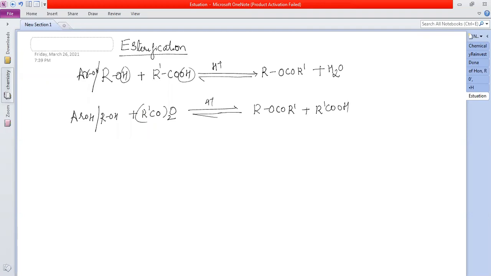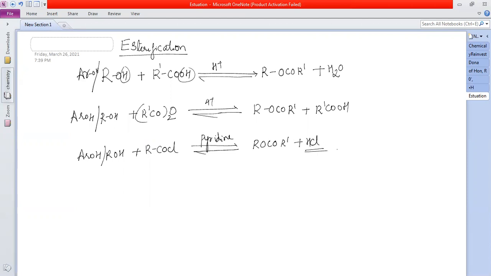In both these cases I'm getting esters. And if I'm doing the reaction with acyl halides, that is acid chlorides, I carry out the reaction with pyridine here, not acid, because the side product formed will be ROCOR' plus HCl.